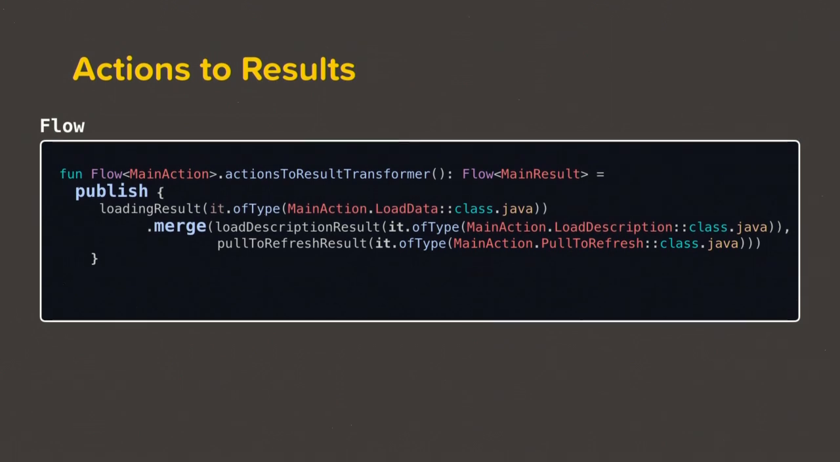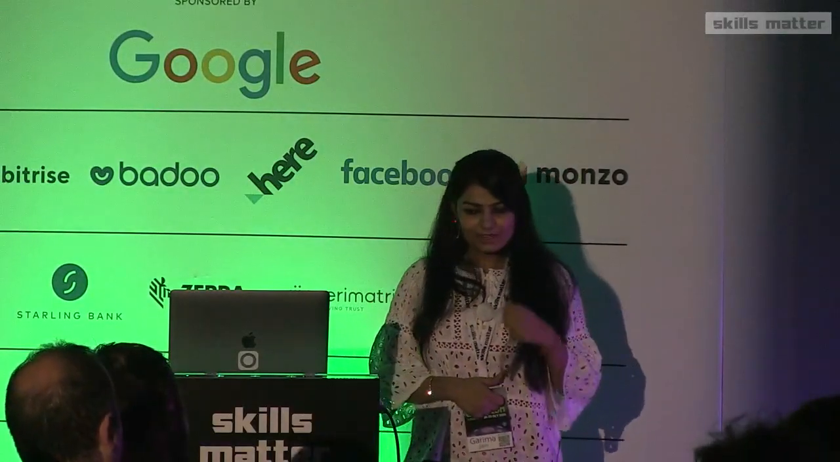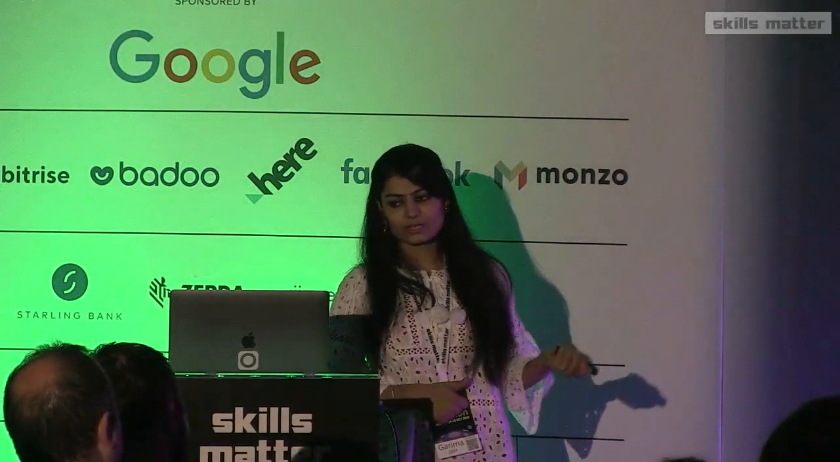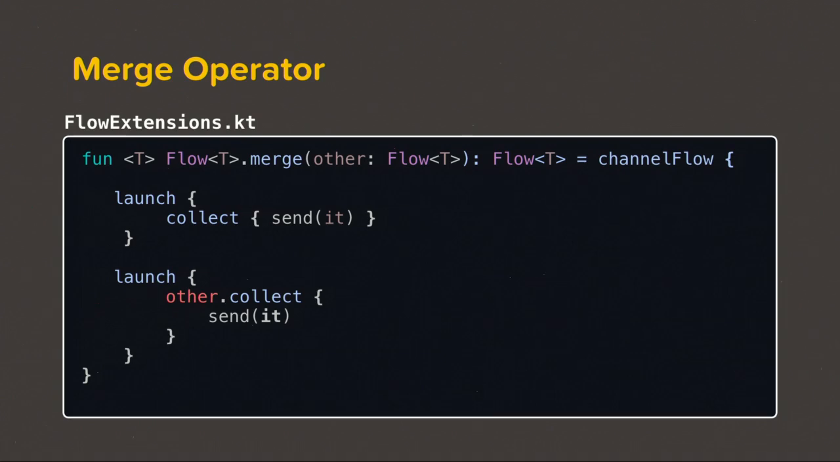So let's first talk about the merge operator. At the time when I was experimenting with this, I didn't find any merge operator. But with coroutines, creating operators is comparatively easy. So let's try to create one. So let's create this merge operator. Let's go one by one.